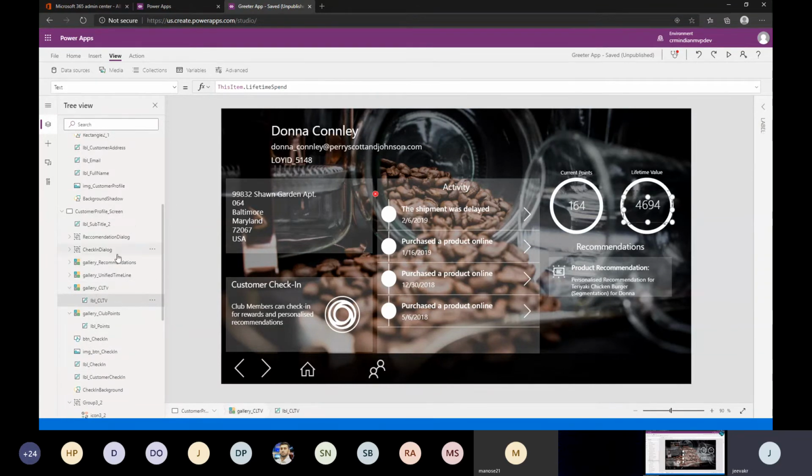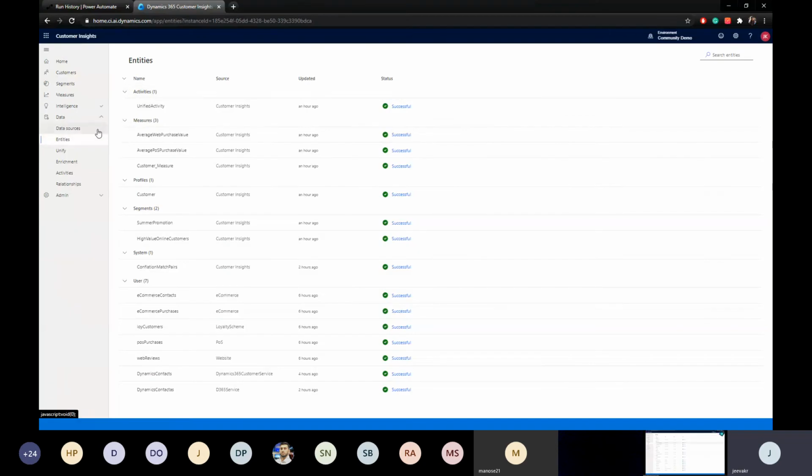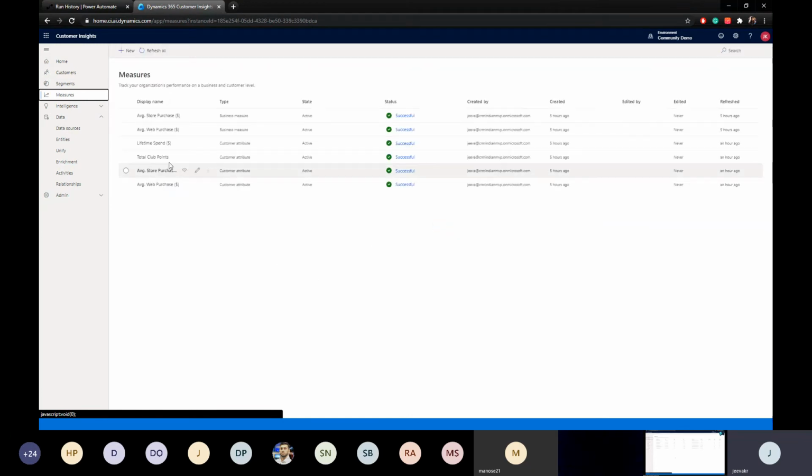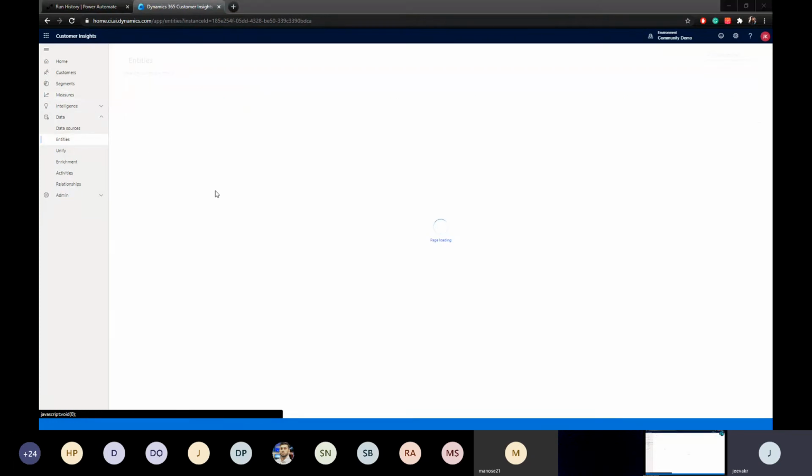That's all, and you can see the gallery is getting the value from the customer measure, right? So your lifetime spends are under the customer measure. If you remember what she shared earlier with respect to the types of measures, the business measure and the customer measure, that is what we are seeing there. And those measures are stored under the entity called customer measures, okay?